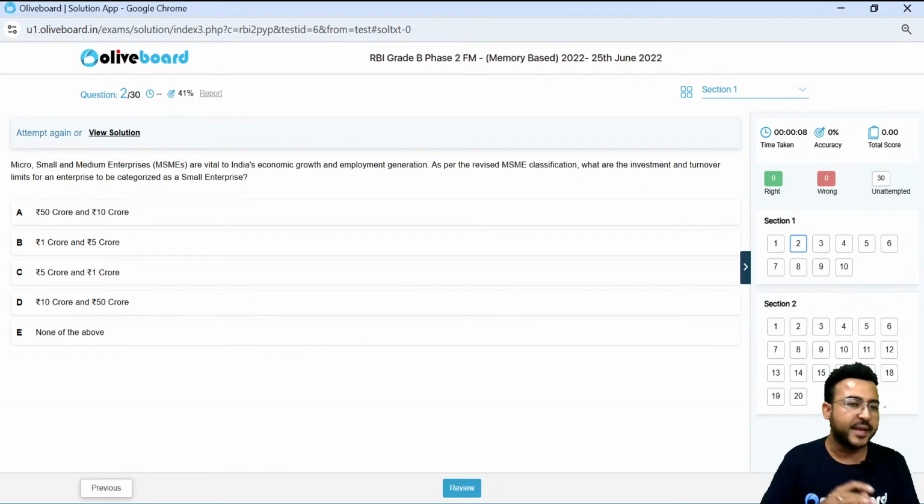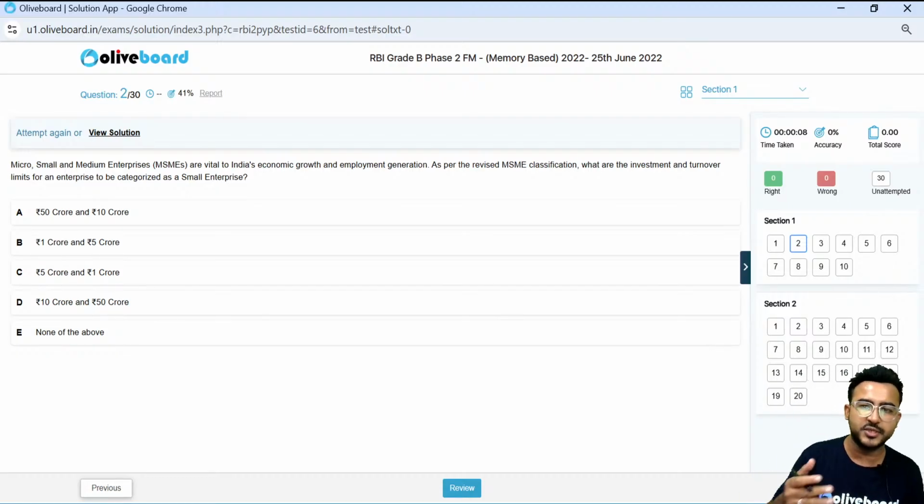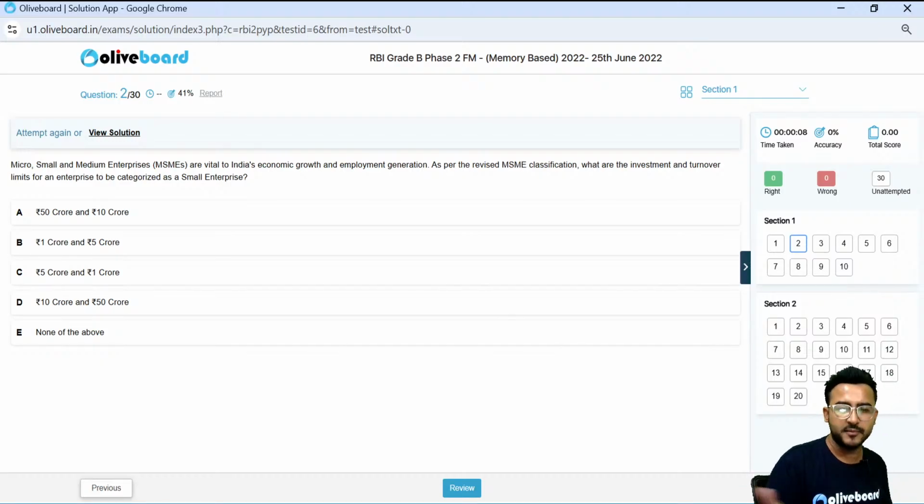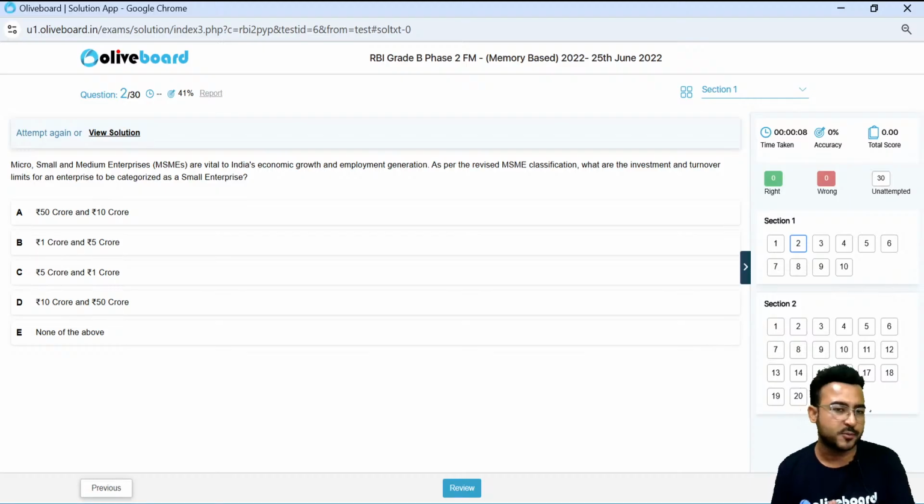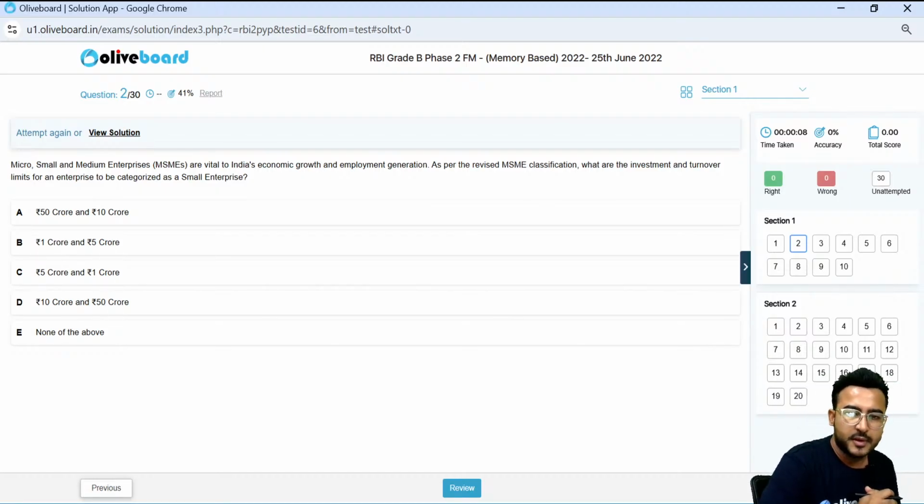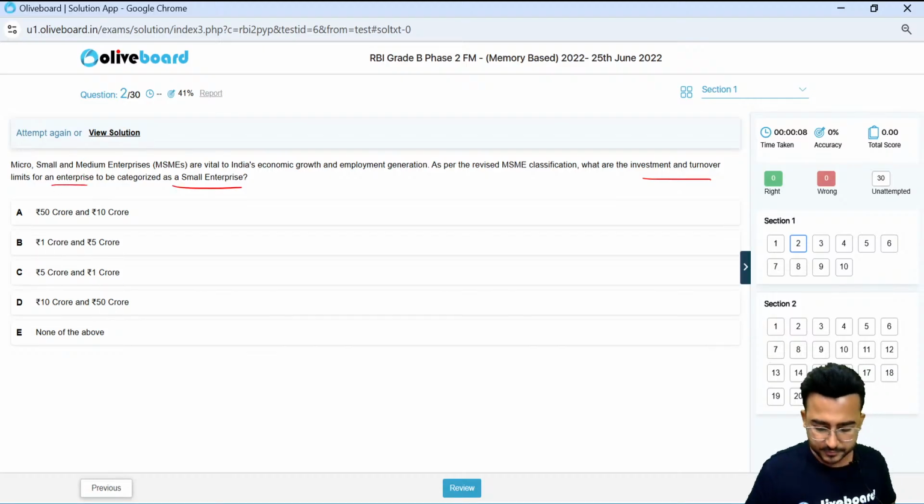Next one, micro, small, medium enterprise. Now this particular question can be important for this particular year as well. So I'll be sharing the updated definition of the MSME with you guys, okay, after this question. So micro, small and medium enterprise are vital to India's economic growth and employment generation as well. As per the revised MSME classification, what are the investment and turnover limits for an enterprise to be categorized as a small enterprise? Any idea guys?